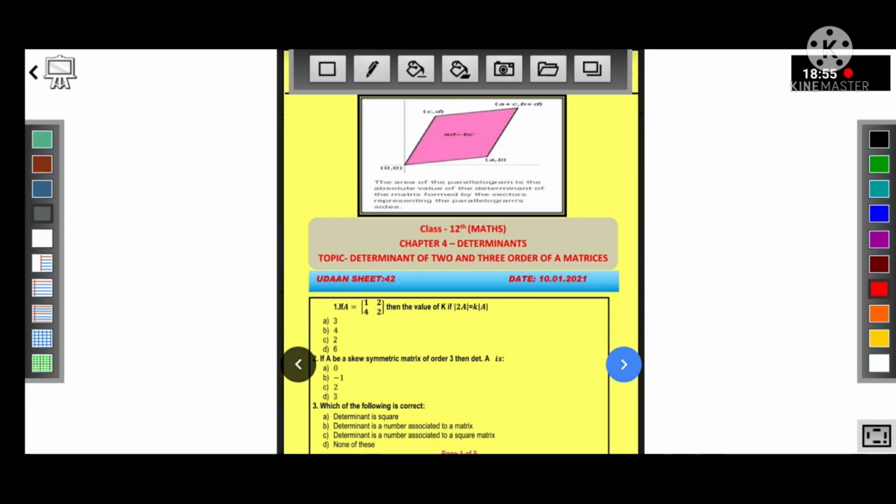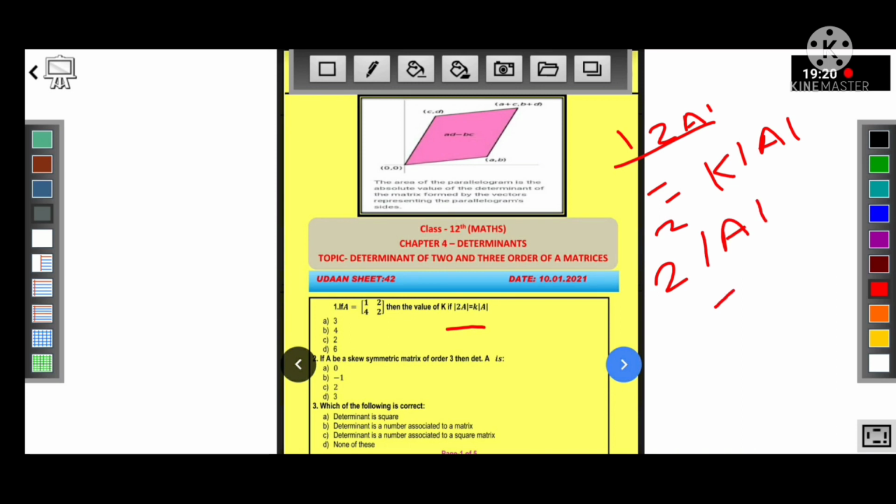Next question, if A is equal to the matrix 1, 2, 4, 2, then the value of K is, and the condition given is 2A is equal to KA. Now this is equal to 2 raised to the power 2, determinant of A is equal to K of A determinant. This cancels and K is equal to 4. So B is the right option.